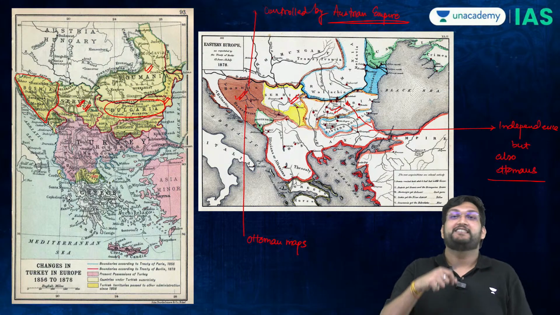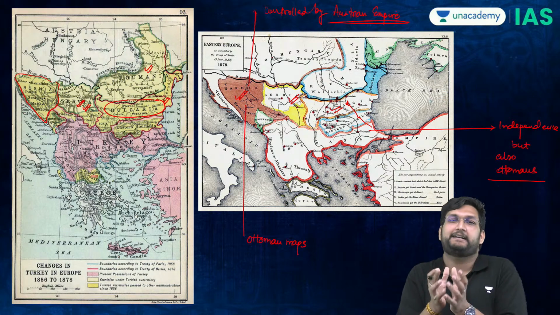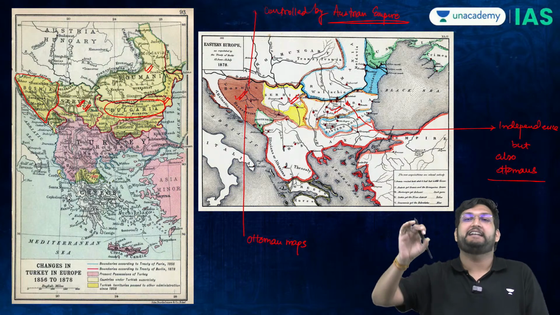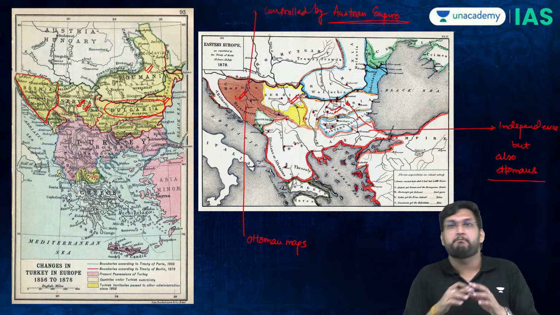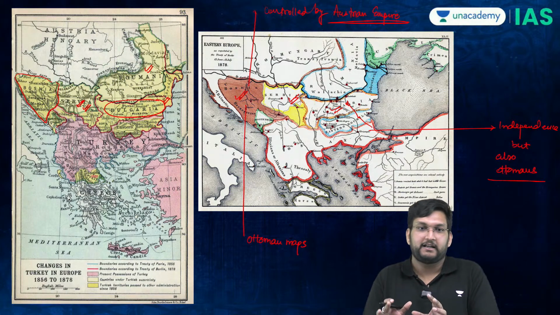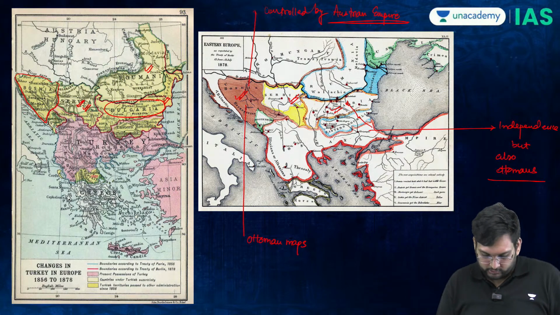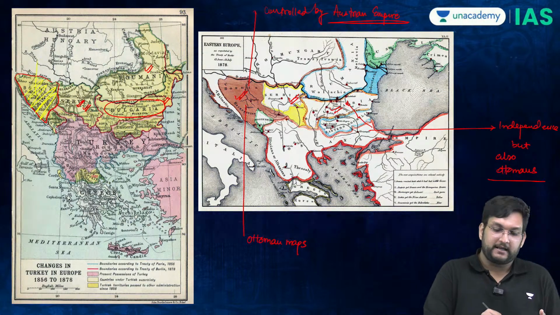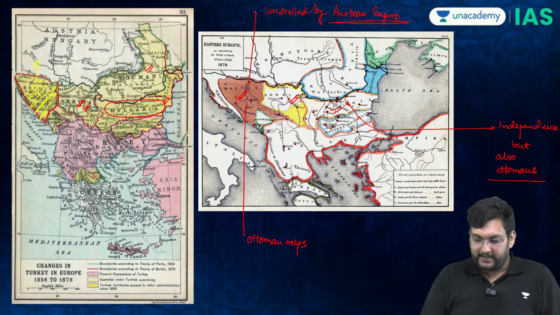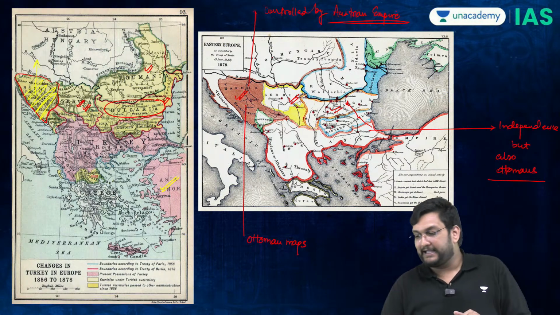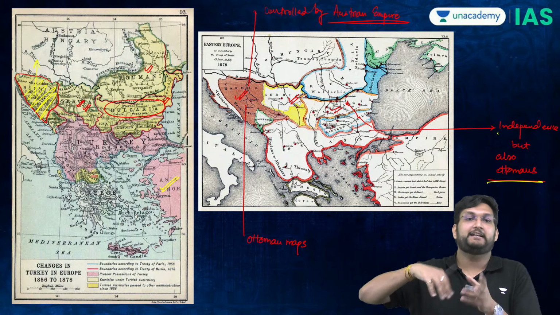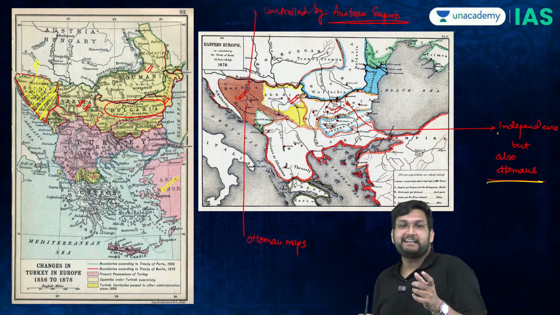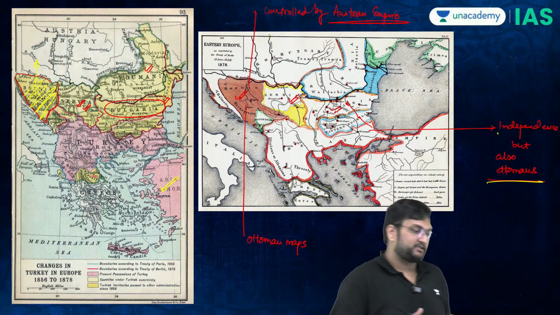This is why I told you, this is where they are very bad at creating maps. So the Congress of Berlin of 1878, as much as it had messed up the politics of this sector, it also created a whole set of issues. Bosnia is part of the Austrian Empire also. It is part of the Ottomans also. Bulgaria is part of the Ottomans also. And it's also at the same point of time independent. This is where it has actually become a confusing situation.